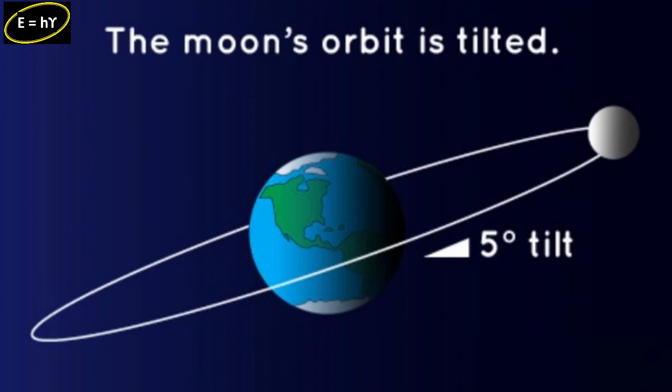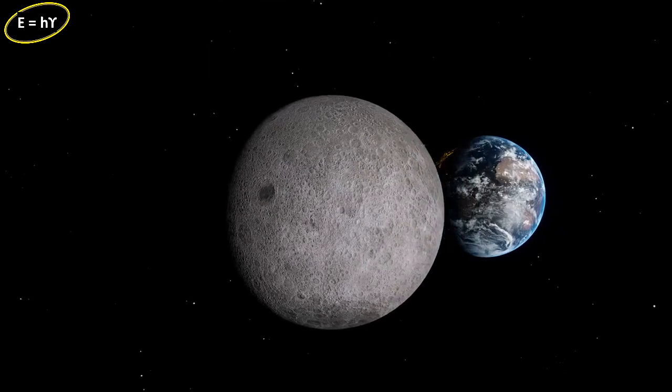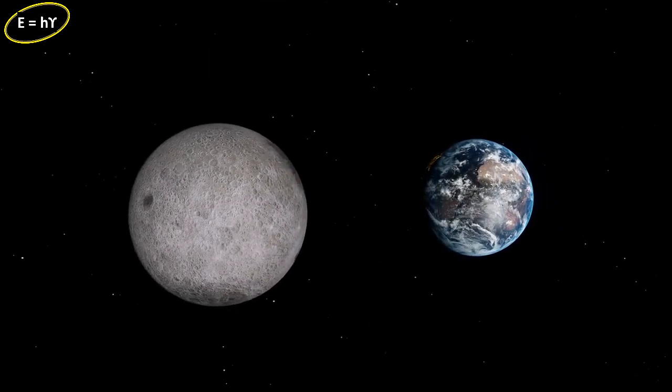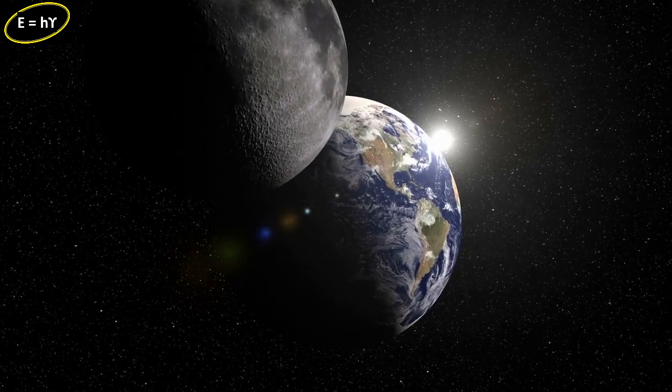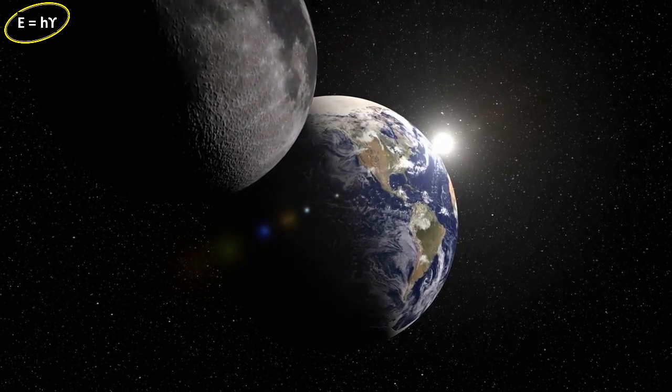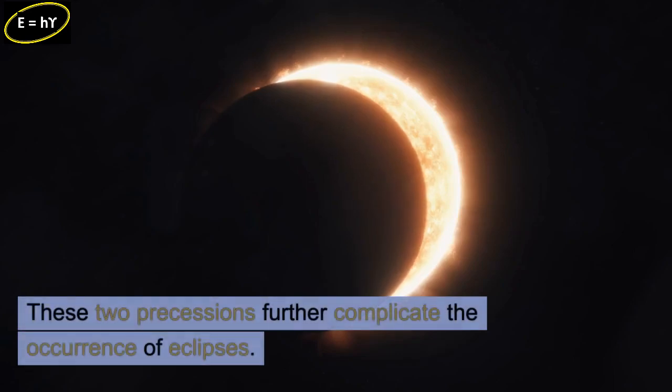Another interesting point is that the orbital plane of the moon is not fixed. The moon's orbital plane precesses, and this precession is known as nodal precession. In addition, the moon has apsidal precession too, which is the precession of the line connecting perigee and apogee of the elliptical orbit. These two precessions further complicate the occurrence of eclipses.